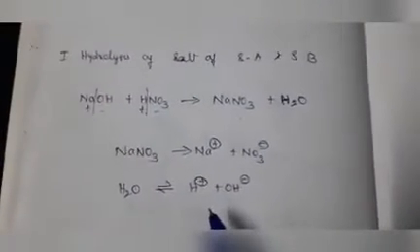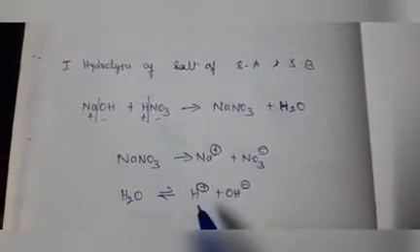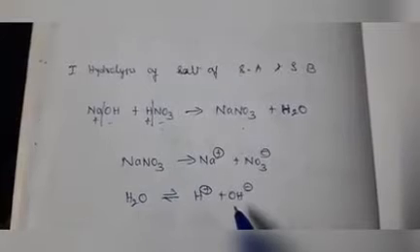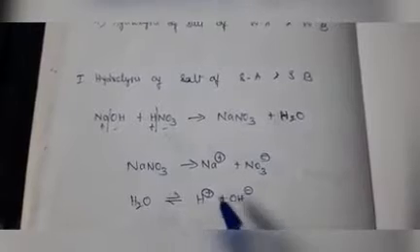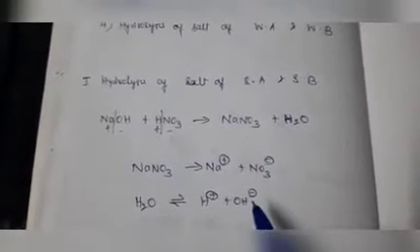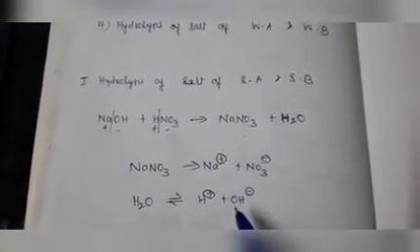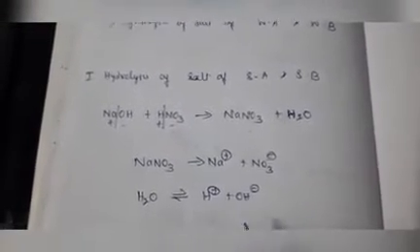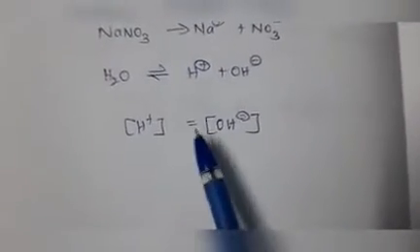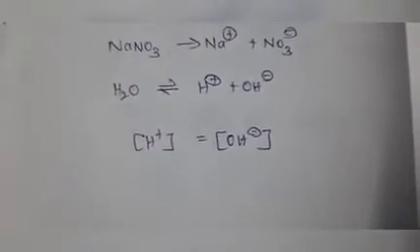So in this reaction, the concentration of H plus is equal to the concentration of OH minus, because one water molecule produces equal numbers of H plus and OH minus, that is 1 H plus and 1 OH minus.